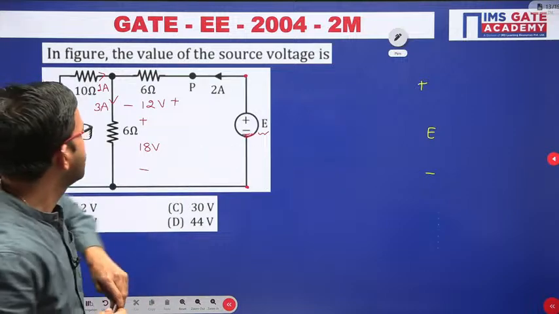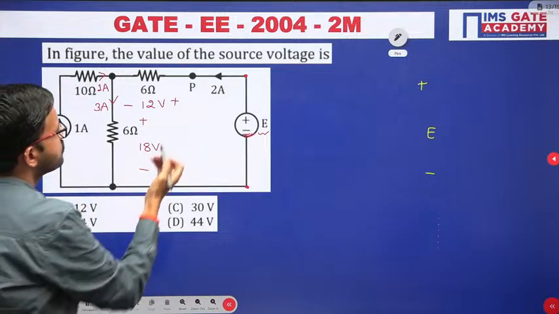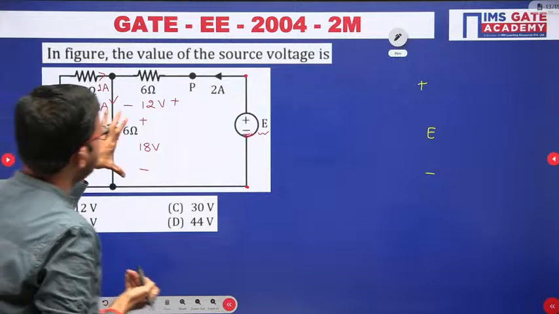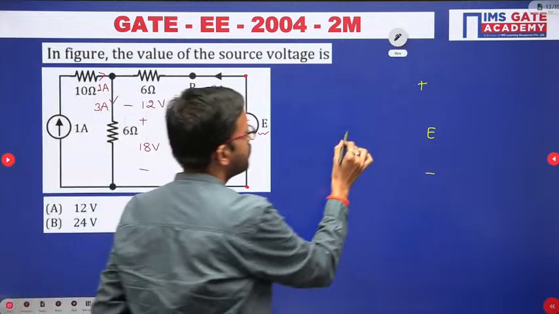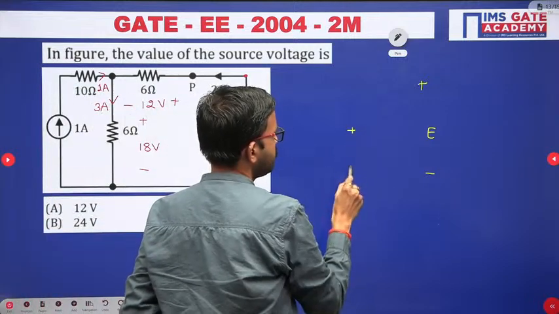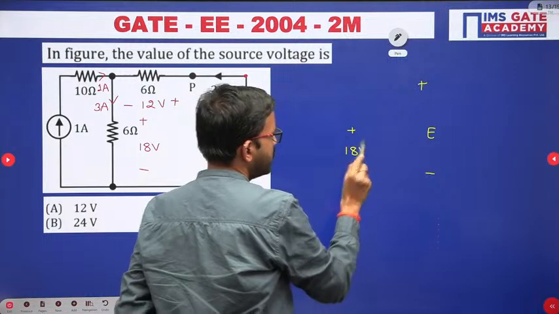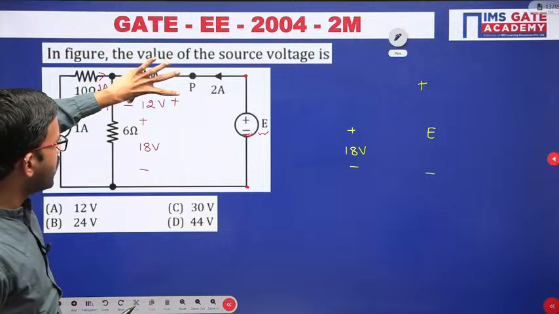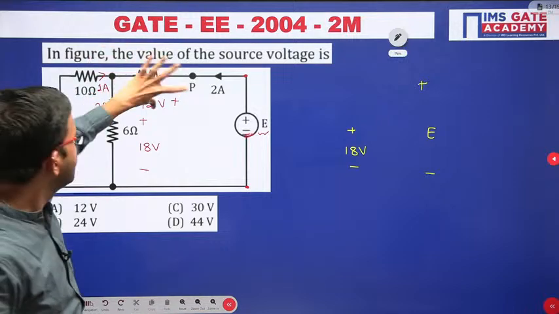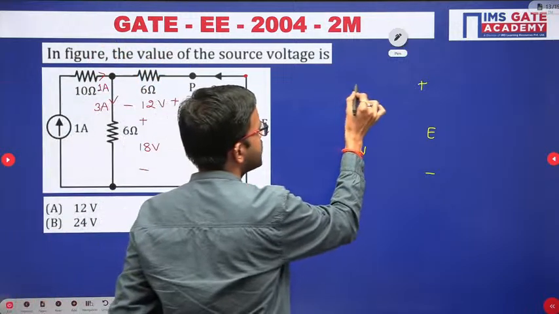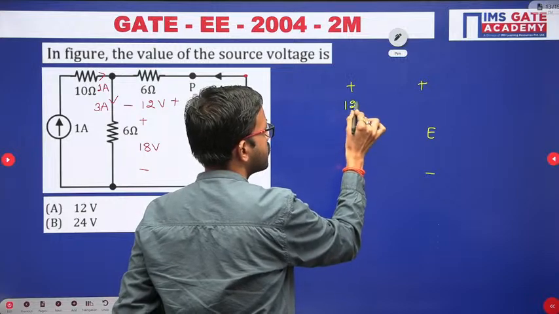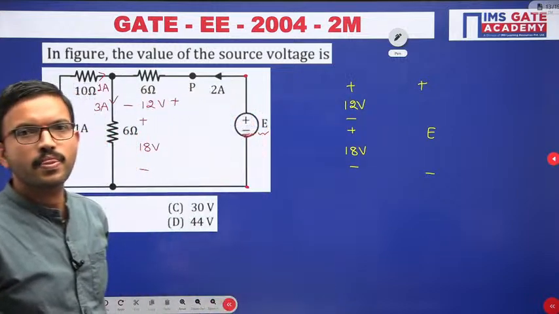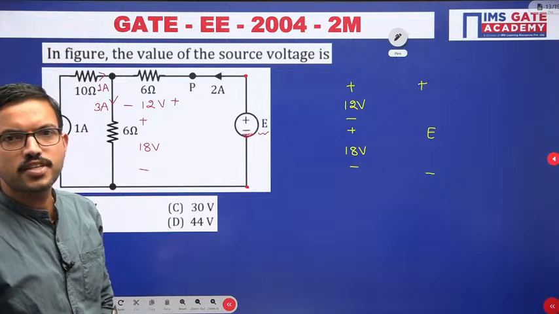Okay, right. So here you can observe on the other side, here you are having plus minus 18, I am representing as it is, plus minus 18. Okay, now whatever voltage polarities you are having here, I am keeping vertical, then you will be getting plus minus 12. Okay, yes, very good Amarjit.